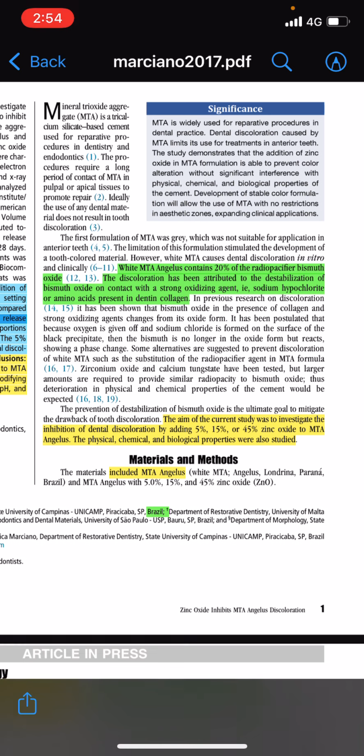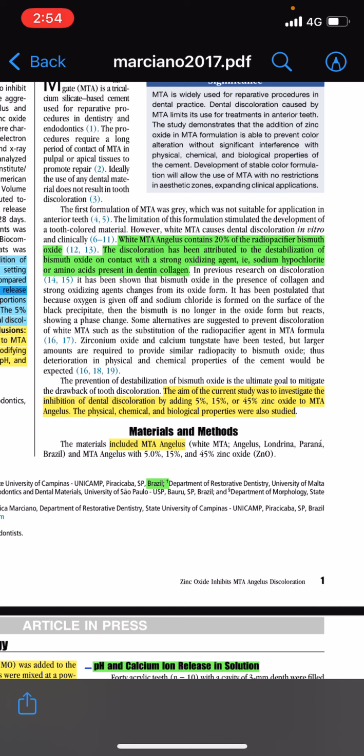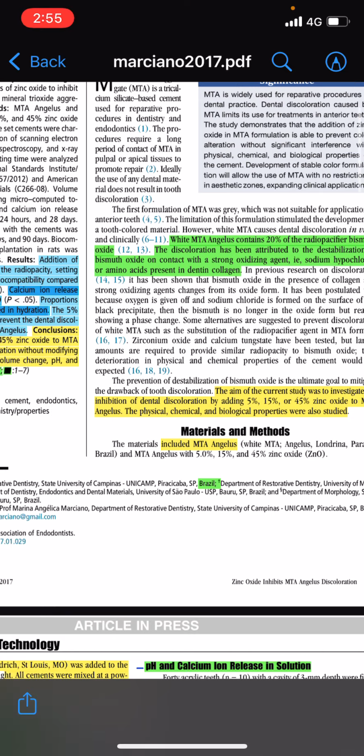collagen. The aim of the study was to investigate the inhibition of dental discoloration by adding 5%, 15%, or 45% zinc oxide to MTA Angelus. And they assessed the physical, chemical, and biological properties in this study.